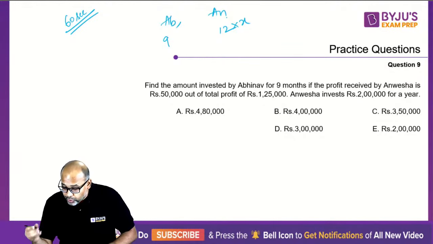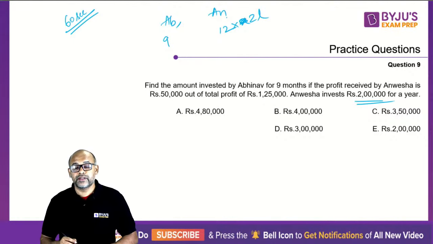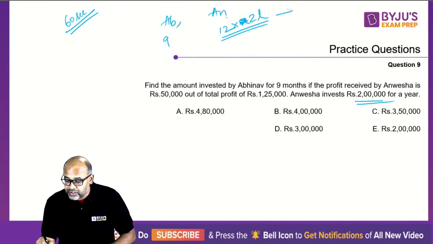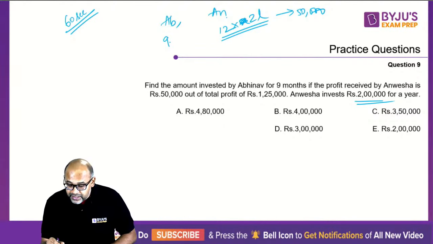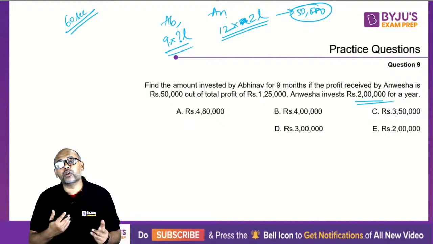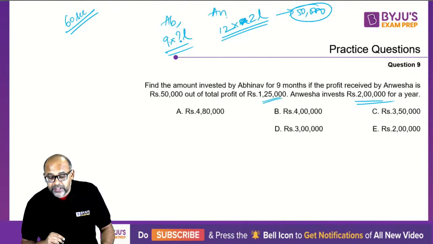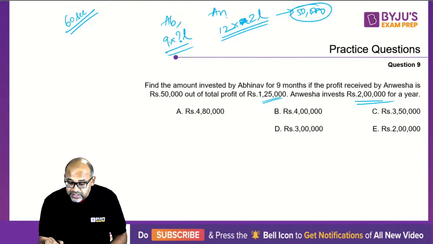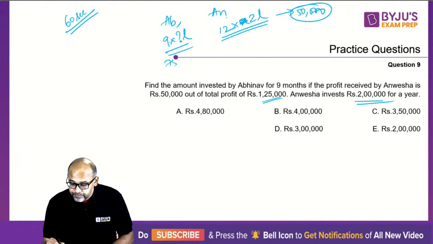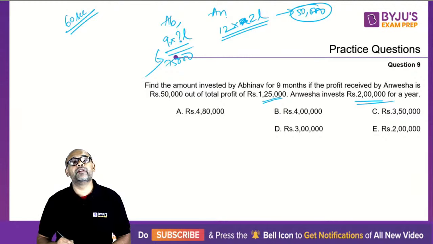Okay, no, Anvesha is not X, Anvesha put 2 lakhs. So Anvesha put 2 lakhs, and because of this entire thing, she got 50,000. Now, how many lakhs did Abhinav put? If she got 50,000, the remaining will go to Abhinav. So the total profit is 1.25 lakhs, out of which 50,000 is taken by Anvesha. So 75,000 is what Abhinav is getting.